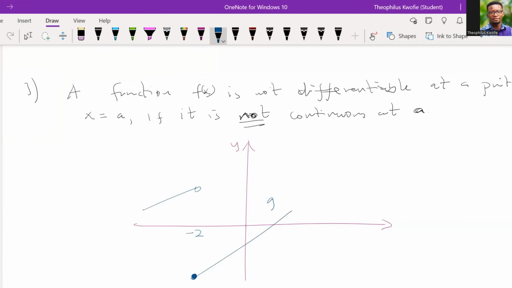Please pause the video and let's see whether we can answer this question. The question is, is g continuous at x equal to minus 2? The answer is no. It's not continuous because there's a hole above minus 2, which just means there's a discontinuity at that point. So it means not continuous. If it is not continuous at negative 2, it just means that it's not differentiable. So I want us to take note.